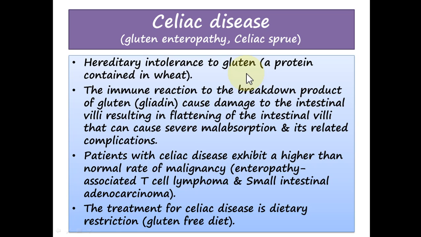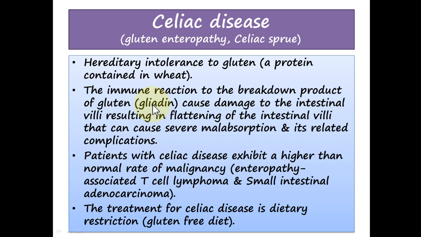Now what happens is that the immune system of these persons shows sensitivity to this gluten protein. Actually, when this gluten protein is broken down by the pancreatic proteolytic enzymes in the intestine, one of its products, a small polypeptide, is known as gliadin. The gliadin is the major culprit which causes celiac disease.